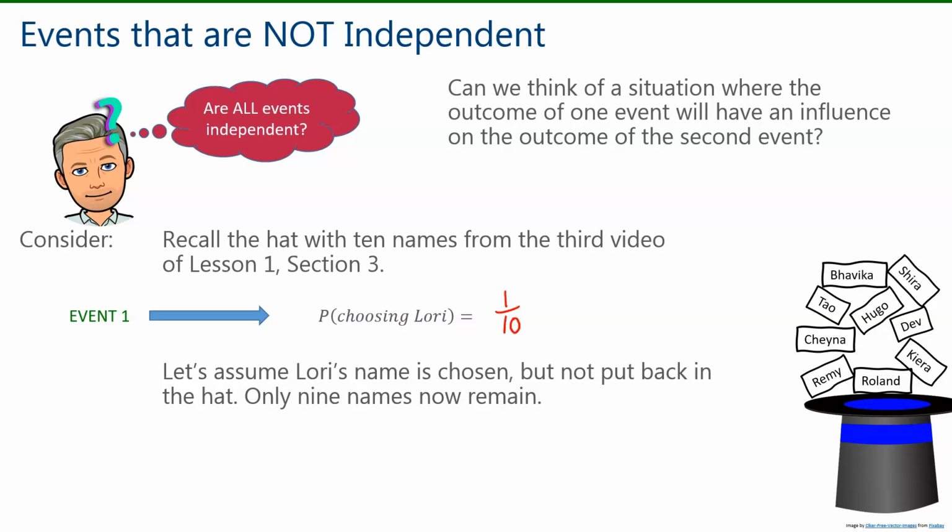How many names now remain? There are only 9. So my event 2, which is the probability of choosing Dev, will be impacted by the fact that I picked Lori first, because my probability of choosing Dev will only be 1 out of, not 10, but 9, because Lori's name was not placed back in the hat. We see here that the probability of choosing Dev was certainly influenced by our first event, choosing Lori's name. Therefore, the events are not independent.